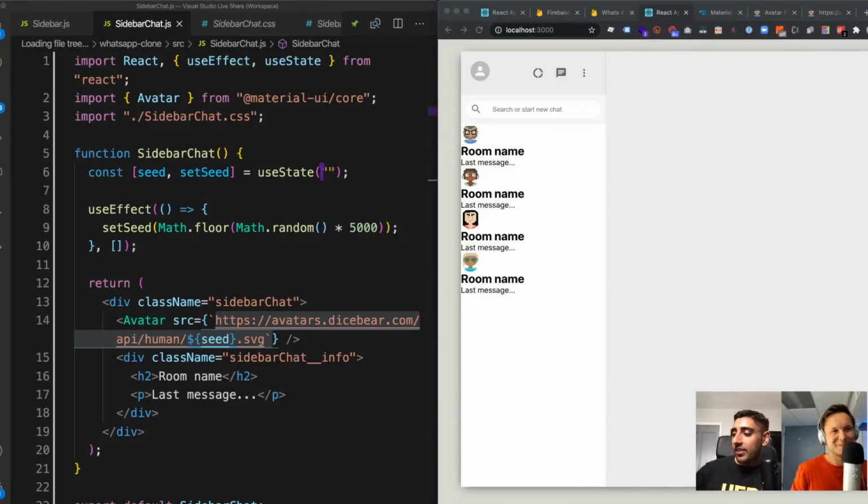Nice. So now let's go ahead and carry on. We've got the seed, which is generated randomly, which is why even if we refresh, we'll get a different avatar every time. So it's just a little cool trick for this demonstration. And yes, I know it's going to be different every time. It was a bit of fun. That's why we do that.